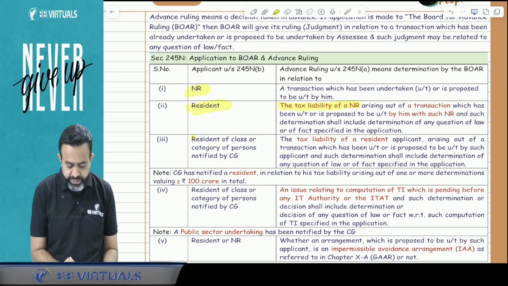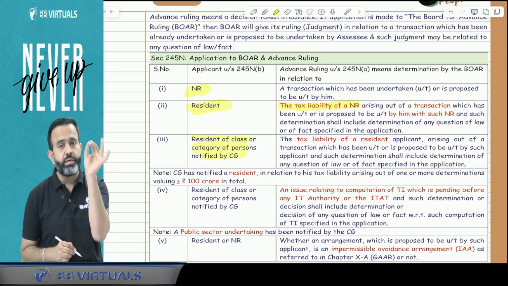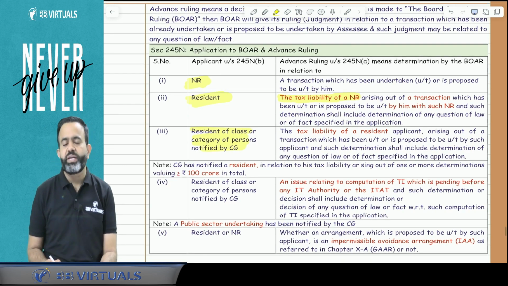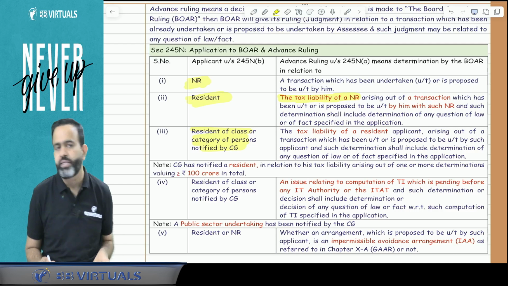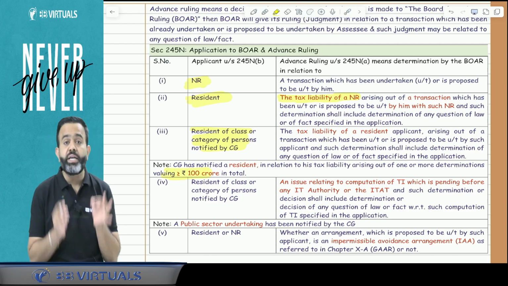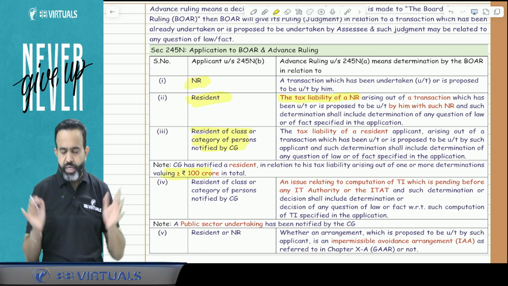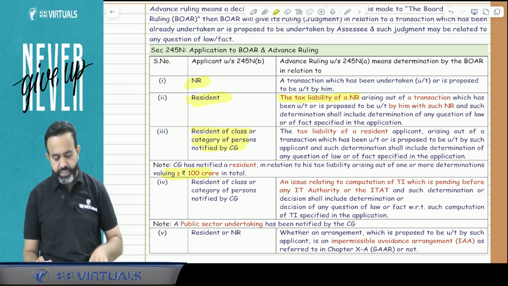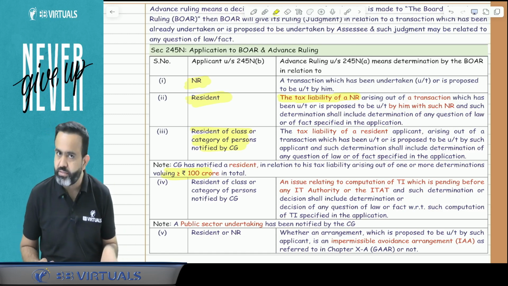Now third is any resident class of person notified by the central government. Here the central government has notified that any resident person who has undertaken any transaction or is going to undertake a transaction, and that transaction value is 100 crore rupees or more, may apply for advanced ruling.